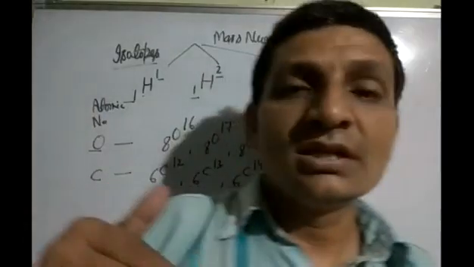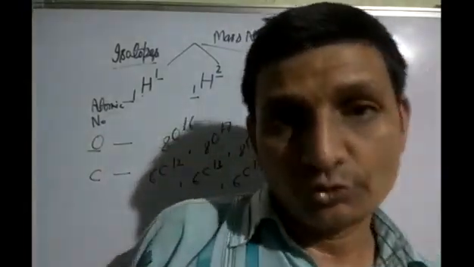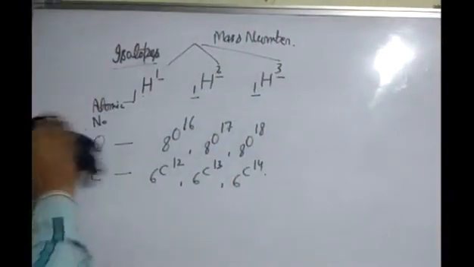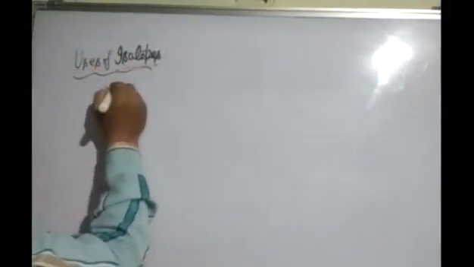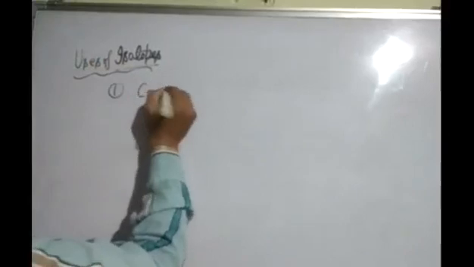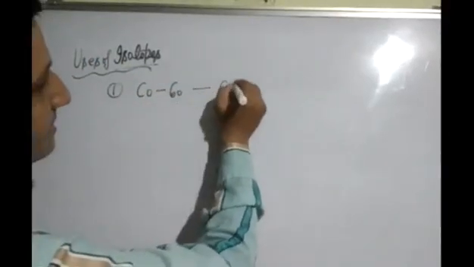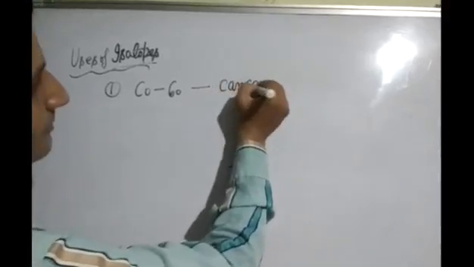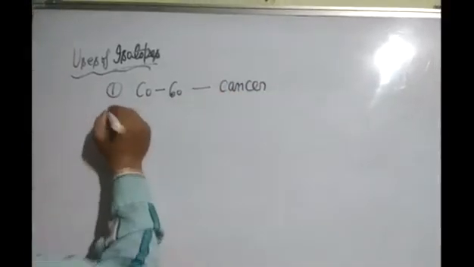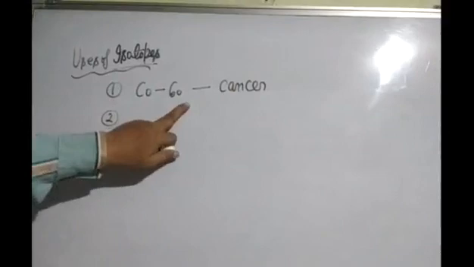Now the next topic is usage of isotopes. Number 1, cobalt 60 is used in the treatment of cancer.